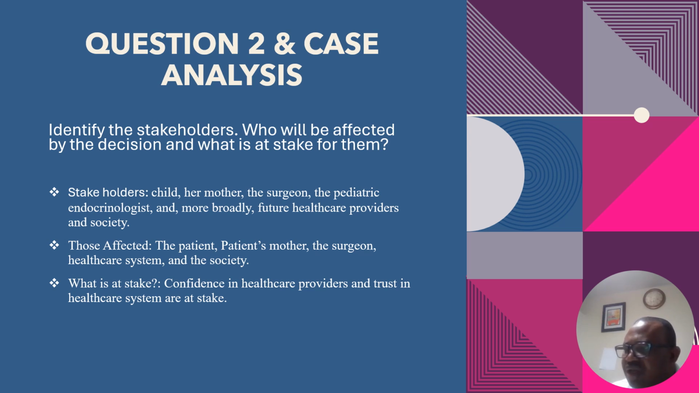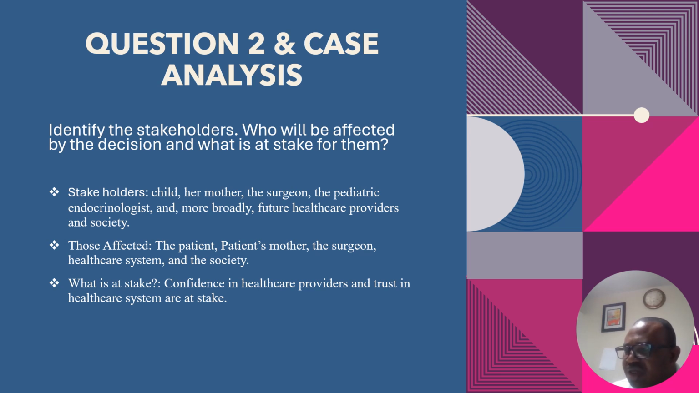The mother is another key stakeholder. She is responsible for making informed decisions for her daughter's care. Without information about her child's XY genotype, her autonomy is directly affected, limiting her ability to make fully informed decisions about her daughter's treatment and future. There's a risk that if she later learns about the genotype, she could feel betrayed, potentially damaging her trust in the medical team and impacting her relationship with her child.